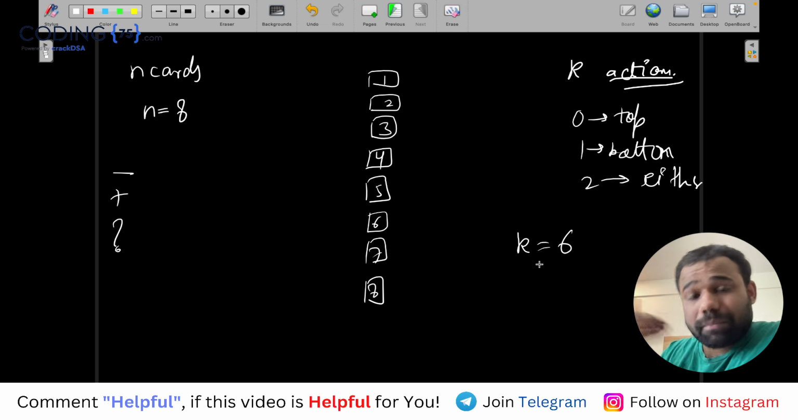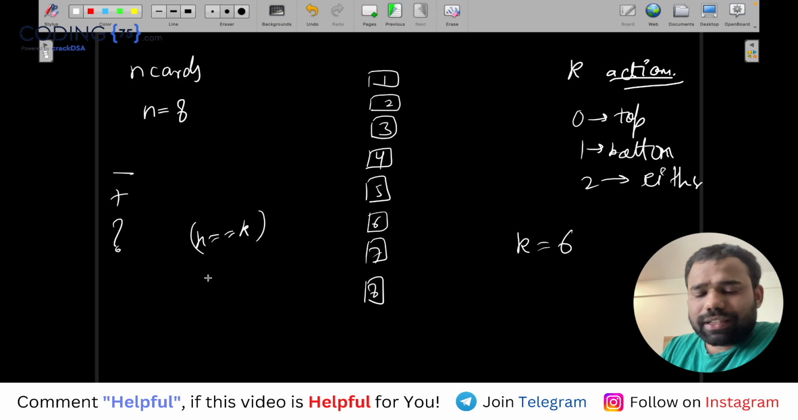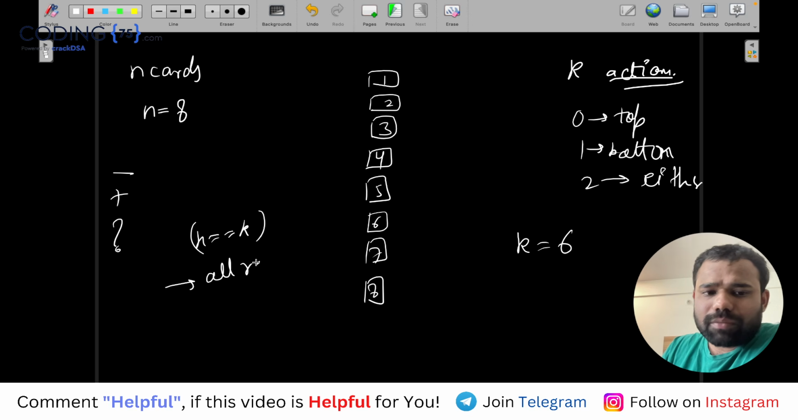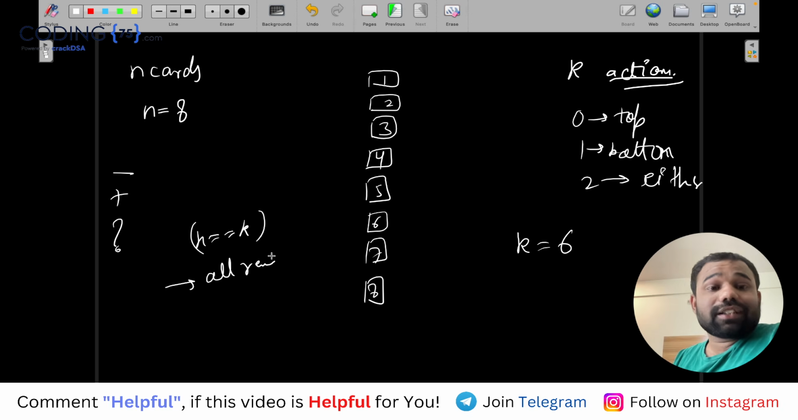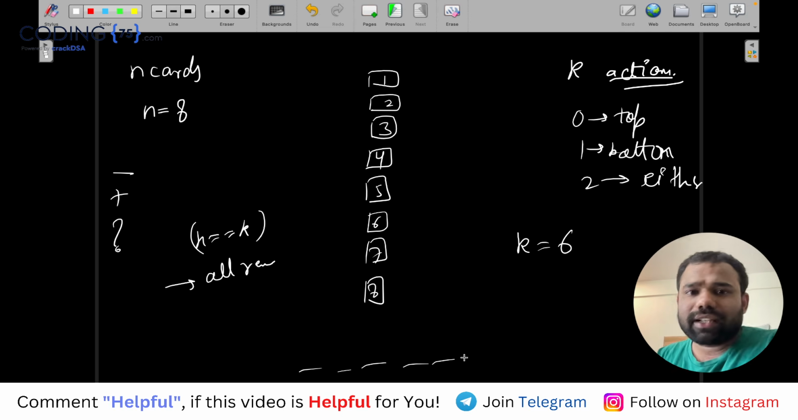So the corner case which I missed before is that if n is equal to k, that means all the cards will be removed. Because if you are doing k operations and k is equal to the number of cards, all the cards will be removed. So if n is equal to k, I can simply say that all the cards will for sure be removed. That means minus n times.